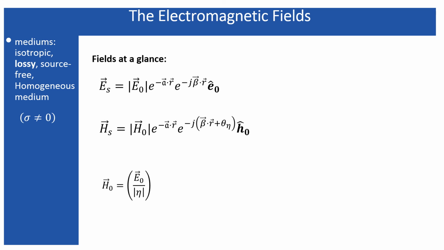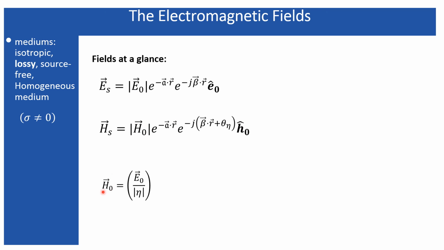Let's see our fields at a glance. So this is the electric field we have obtained throughout my last couple of lectures, and this is the corresponding magnetic field associated with the electric field, and it has the polarization. The electromagnetic wave has the polarization that depends solely on the direction of the electric field, and the corresponding magnetic field is this one.